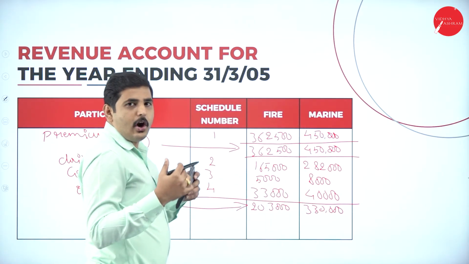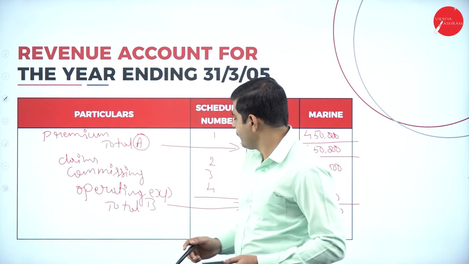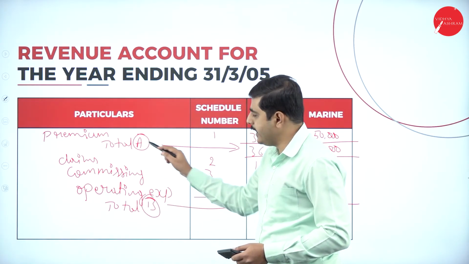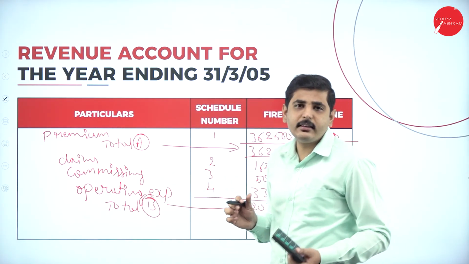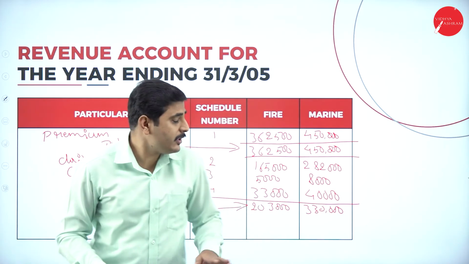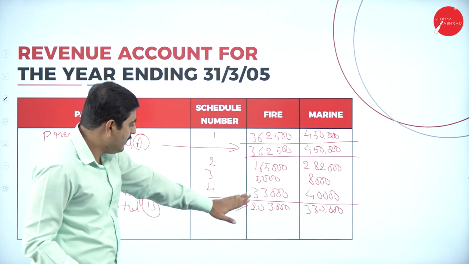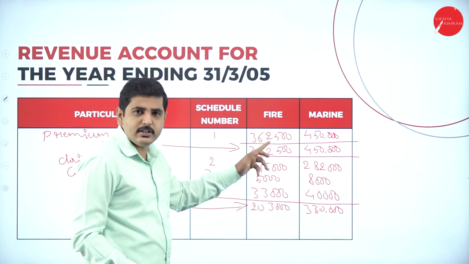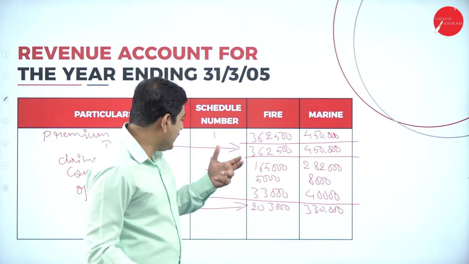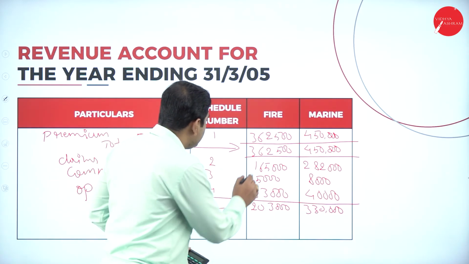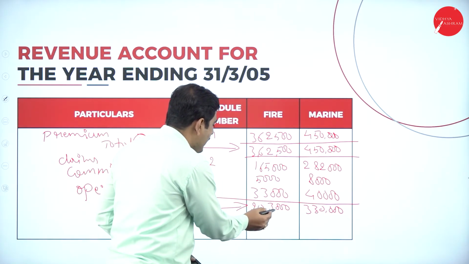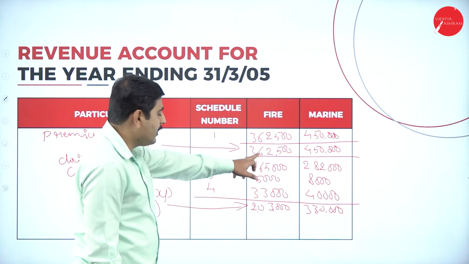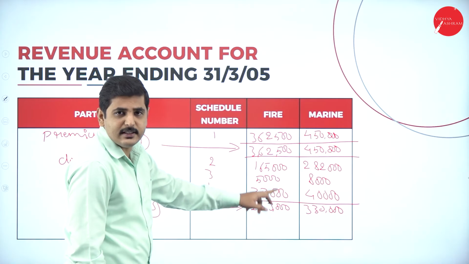So now in order to get the surplus, what do we have to do? We have to deduct this total B from this total A. Then we will get the surplus. If income is more than the expenses, then it is called a surplus. If expenses are more than the income, then it is called a deficit. So in this problem, we have 3,62,500 and 2,03,000. Which is more? Here income is more than the expenses, so it is a surplus.